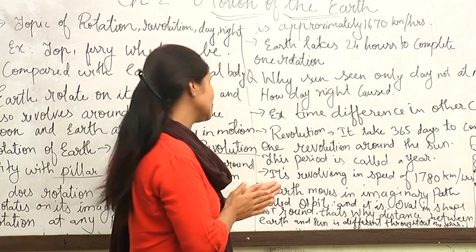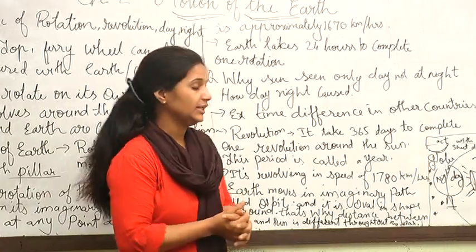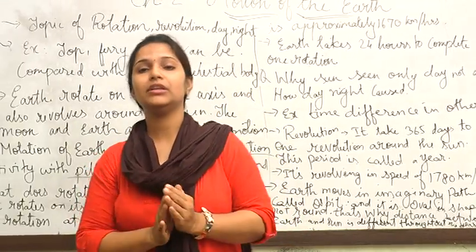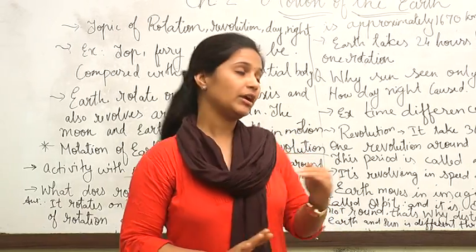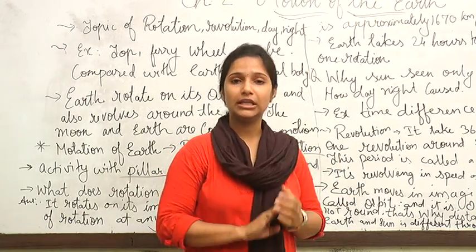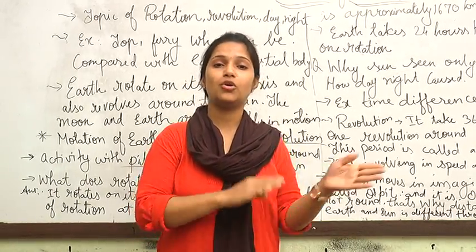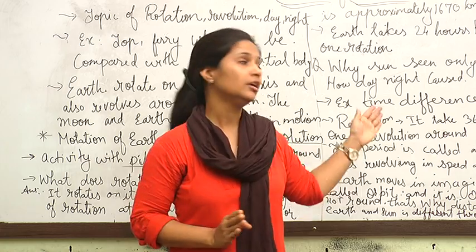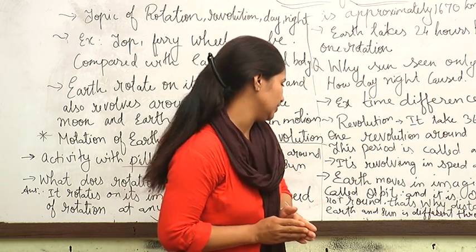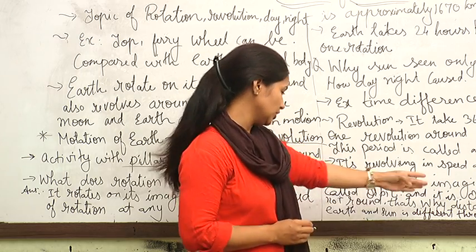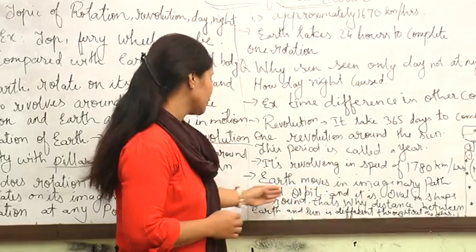That's why the distance between the Earth and Sun is different throughout the year. That's why sometimes we feel one day is extra over the year. Yes, leap year we can say. Why? Because of this imaginary line, because it is revolving imaginarily. So if we calculate the timing, the one extra day we can calculate as a leap year. So Earth moves in an imaginary path called orbit, and it is oval in shape, not round.